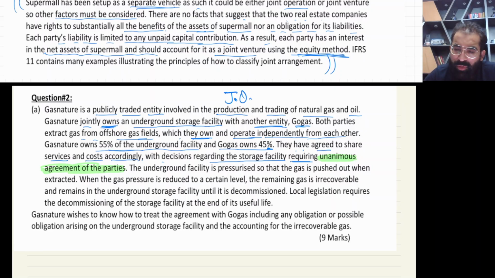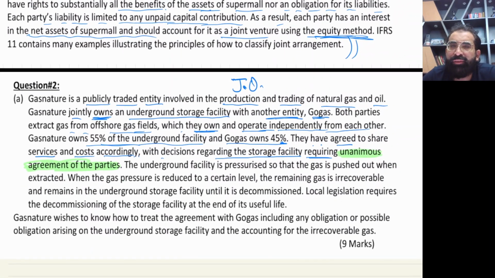So they will directly record 45% and 55% in their own books as PPE. Secondly, they share the cost accordingly, so they will directly book their share of the cost. And whatever they earn, they will directly book as revenue. So there is no equity accounting in this question, and it's a proper joint operation.